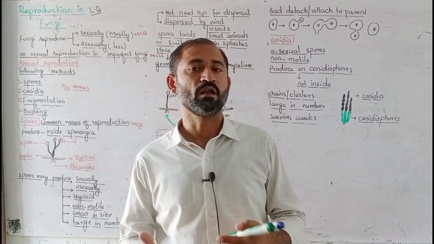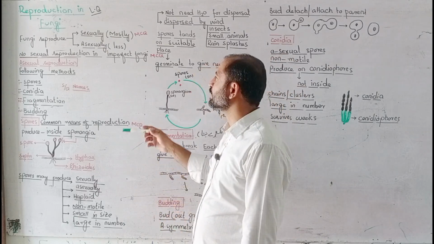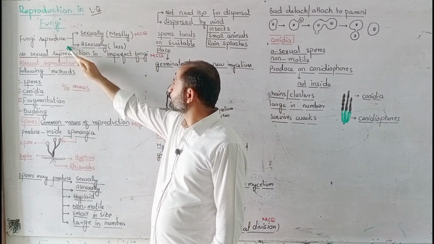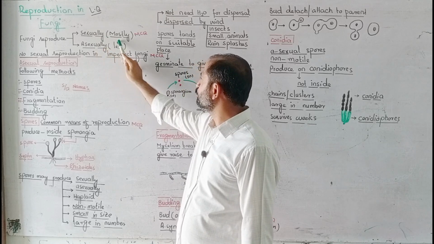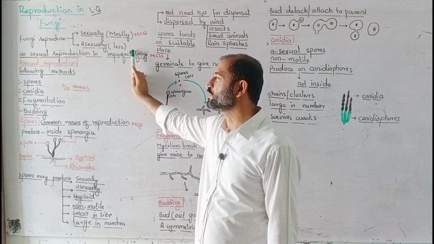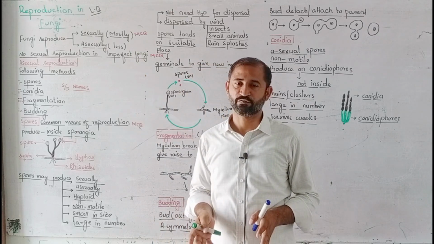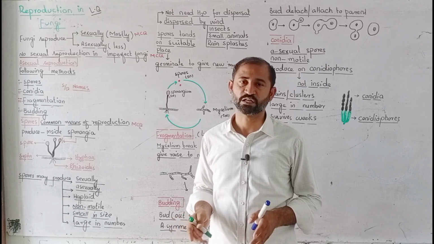This is a long question. In the first paragraph he says that fungi reproduce sexually mostly and asexually less. That one is also an MCQ. First thing, keep in mind that both methods of reproduction are found in fungi.